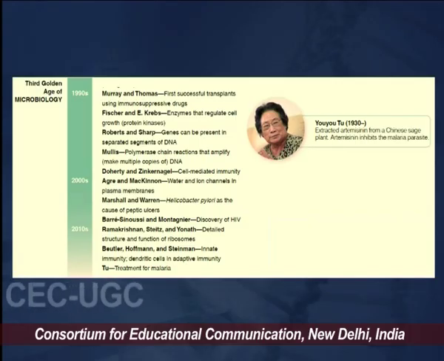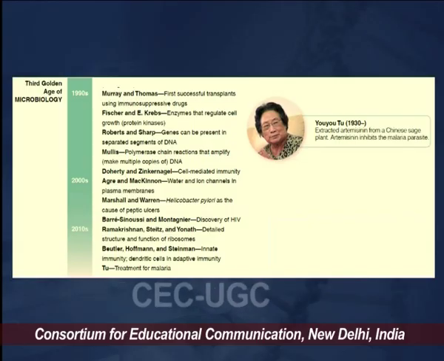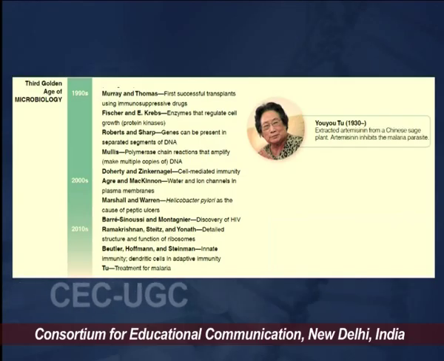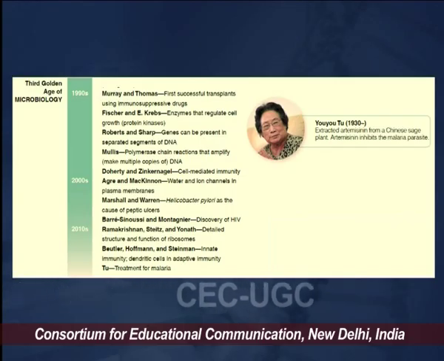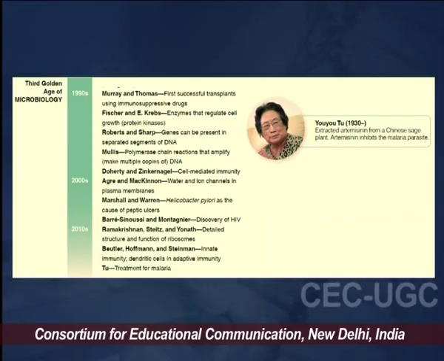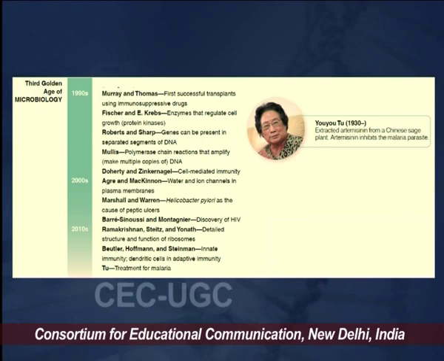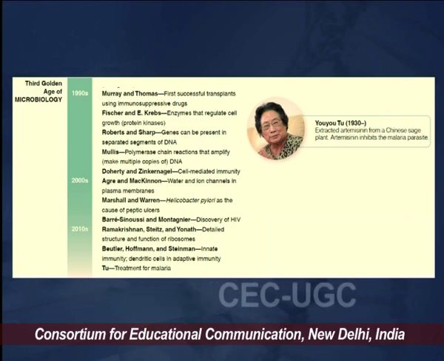On the screen there is Professor Tu, who discovered artemisinin, from a Chinese sage plant, and that compound he isolated works against malaria, the malarial parasite. Many discoveries, and that is called the third golden era of microbiology.